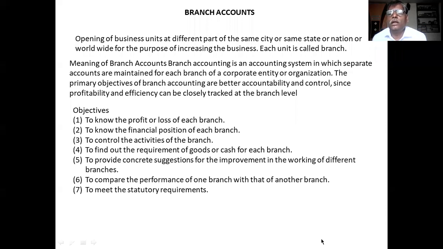Without accounting it is not possible to submit your GST return. Without accounts it is not possible to submit your income tax return. There are certain government restrictions and statutory requirements, and for those you have to maintain the accounts. That is the last objective.